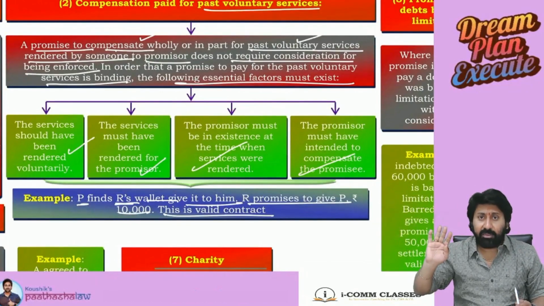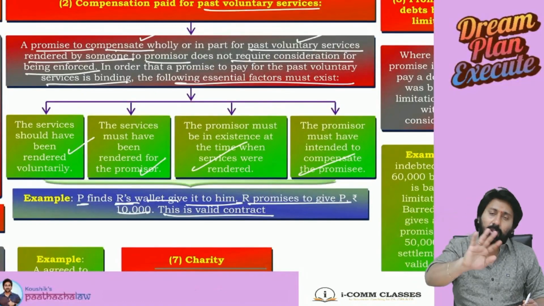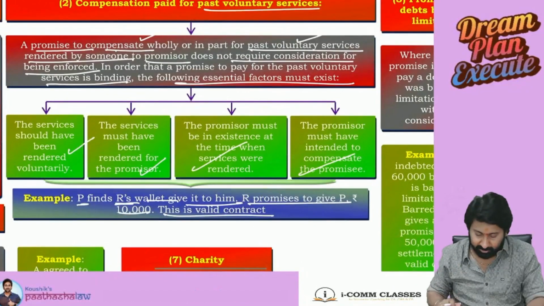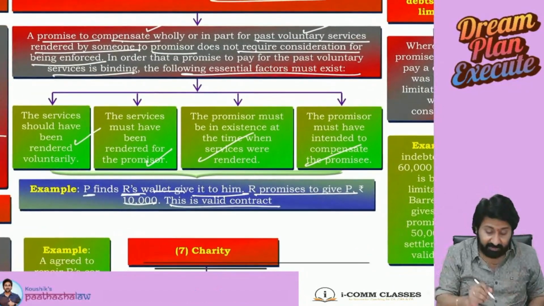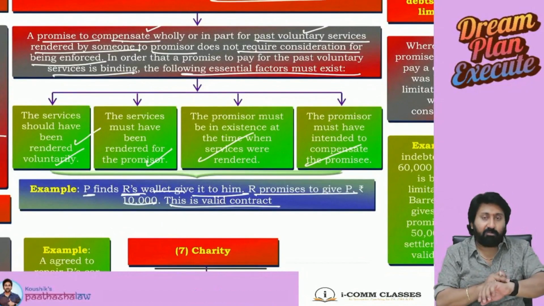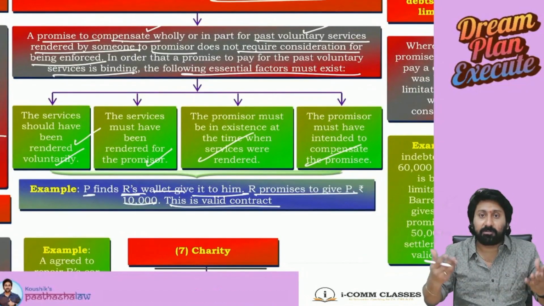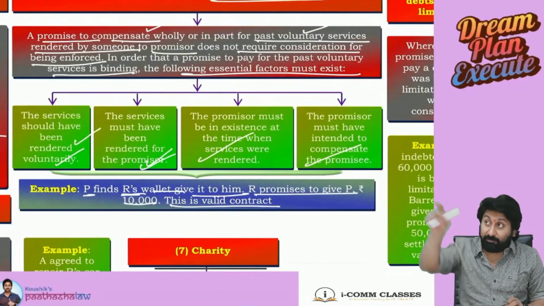That was done already. For that, if you are fixing consideration, no problem. There is no consideration originally, but still there exists a contract. Okay. But 4 conditions, very, very important. Services should be rendered voluntarily. Means what? You did not ask me, but I only have done as a responsible person. And I should do only for that person.